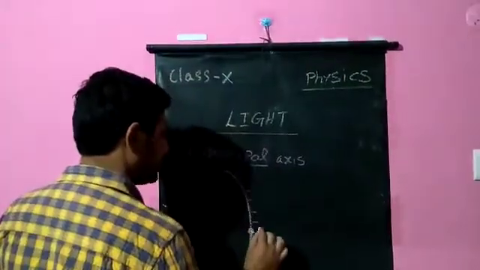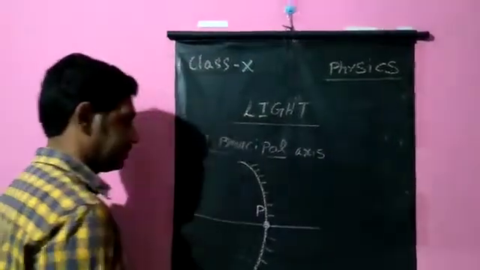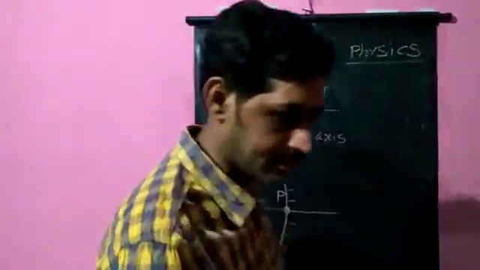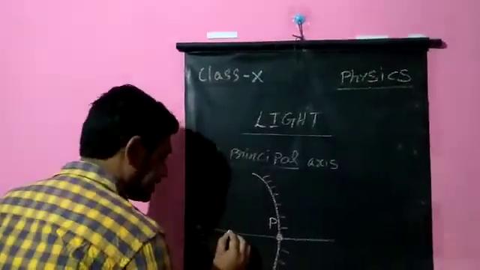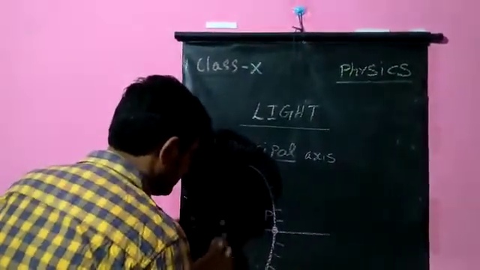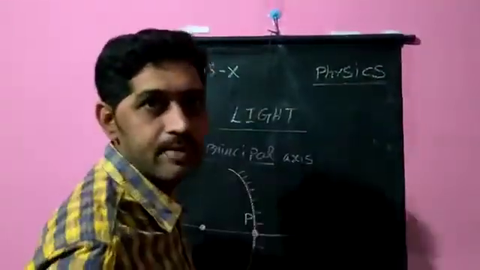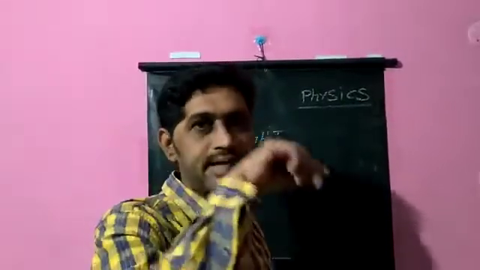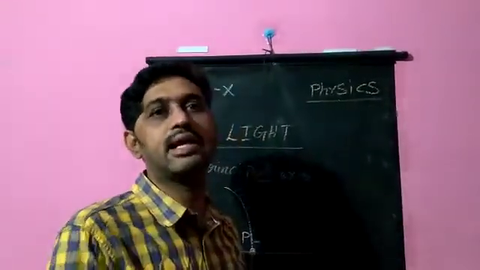We take this as a concave mirror and this will be the pole of the concave mirror, and this is the principal axis, and I'll take this as the center of curvature. And I'll take a point on the principal axis where, as I said in the definition, all the light rays after reflection actually meet or appear to meet. Actually meet in case of a concave mirror, appear to meet in case of a convex mirror, because in a convex mirror all the light rays get diverged.